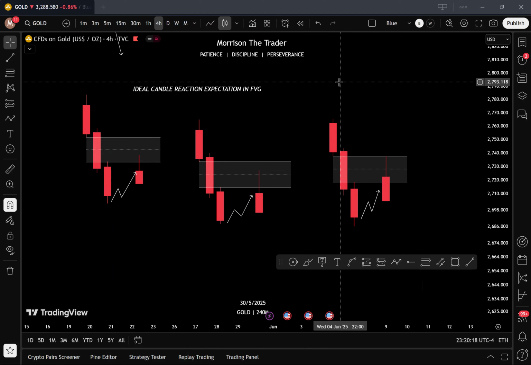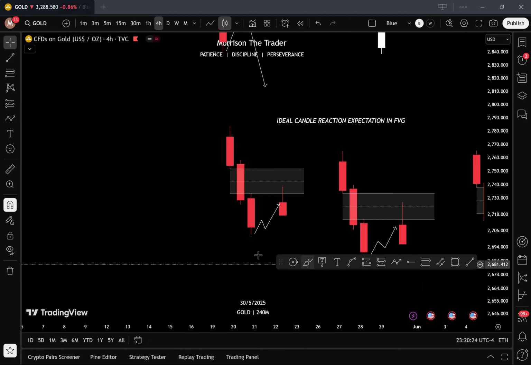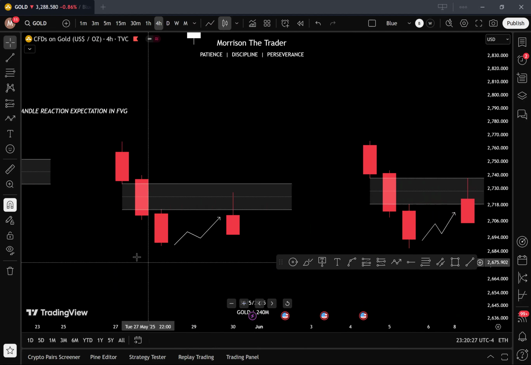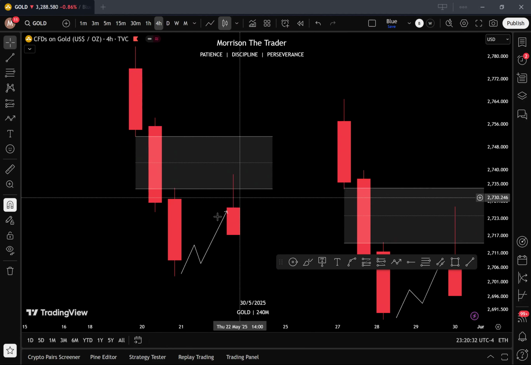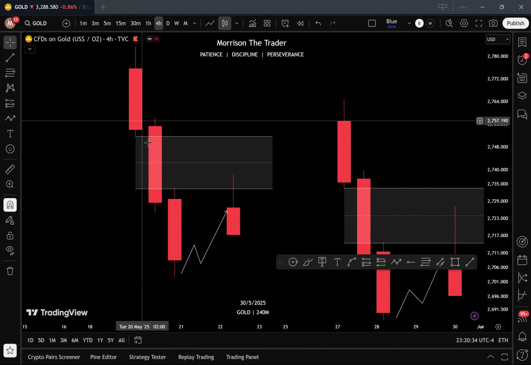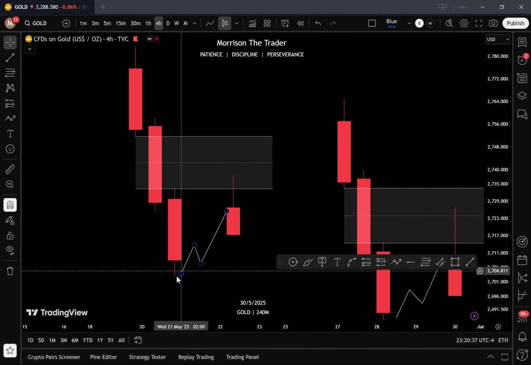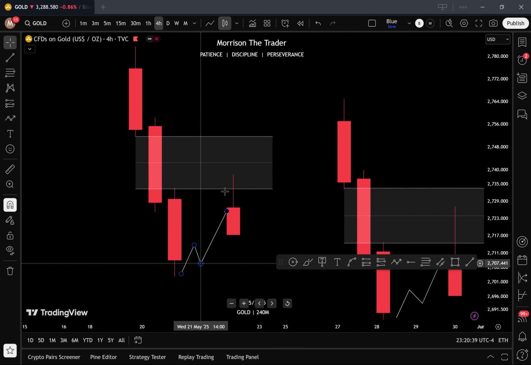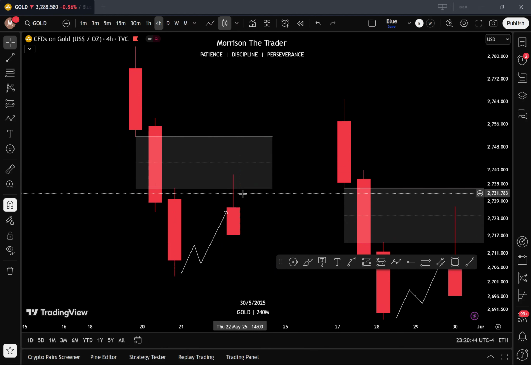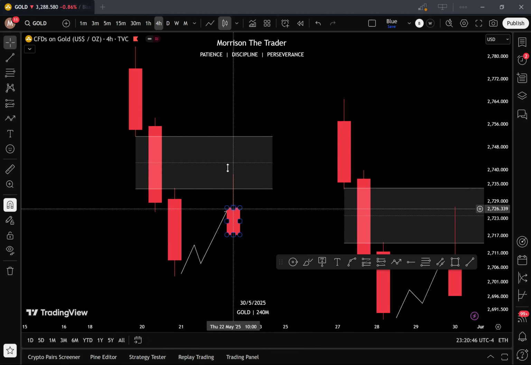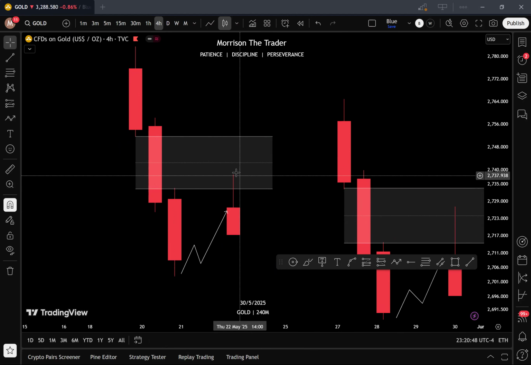So when price gets into a fair value gap, what are you looking for? We have example one right here. In example one, price is in a downtrend, comes lower, and creates a swing low. When it comes back into that bearish fair value gap that you created, you expect the candle that goes into the fair value gap to trade into the fair value gap and then close outside.